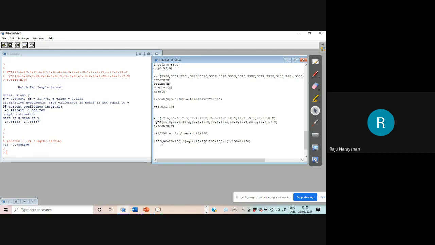Please tell me where I have to close the bracket. Numerator is correct. Square root of... I think it is better we put a bracket here, so that, okay, and then I have to close these brackets. 45 by 250, 20 by 50, 1 by 100, this no problem.